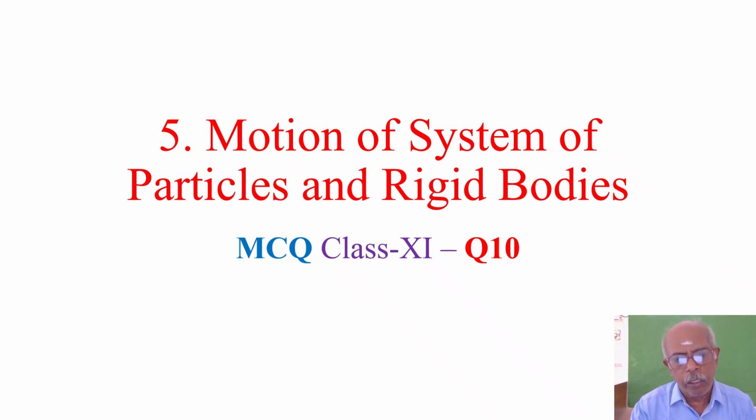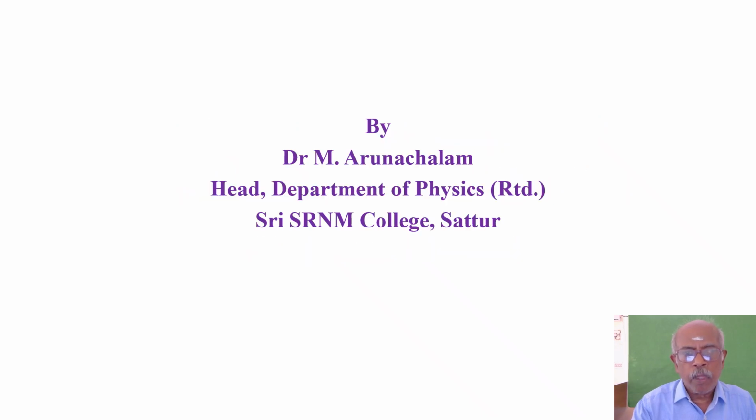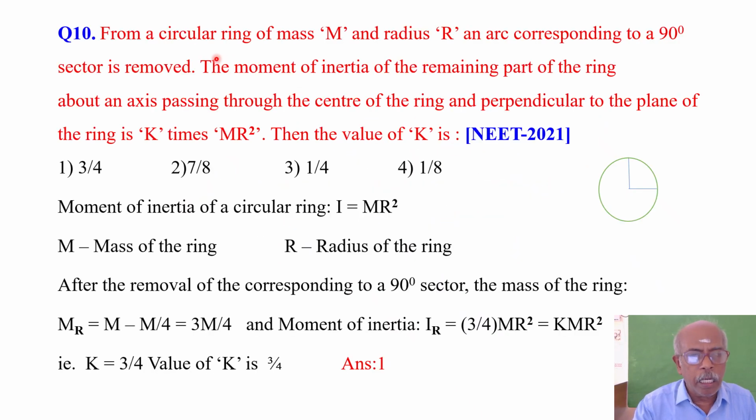In today's video, we are going to solve a multiple choice question from the chapter Motion of System of Particles and Rigid Bodies. The question is: from a circular ring of mass M and radius R, an arc corresponding to a 90-degree sector is removed. The moment of inertia of the remaining part of the ring about an axis passing through the center of the ring and perpendicular to the plane of the ring is k times MR square. Then the value of k is how much?